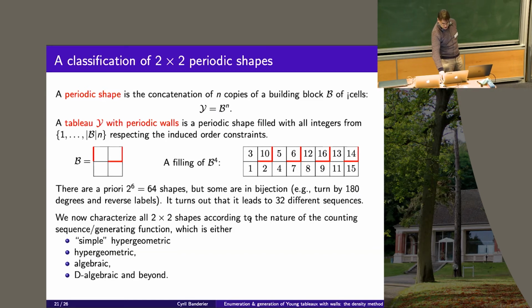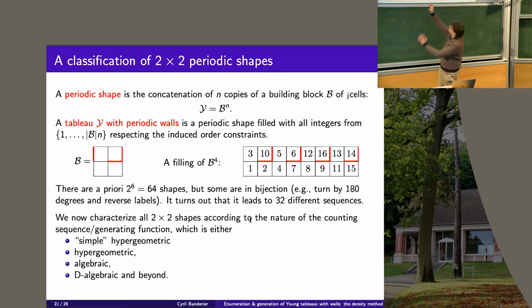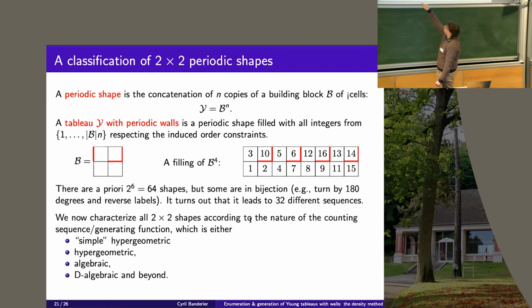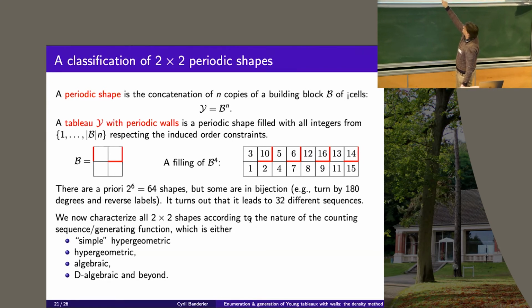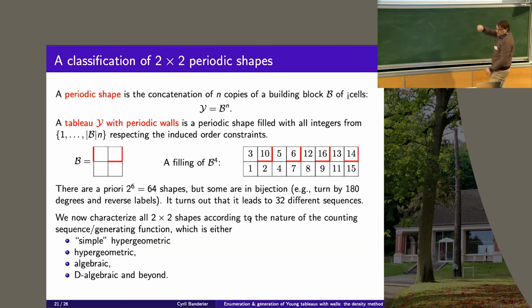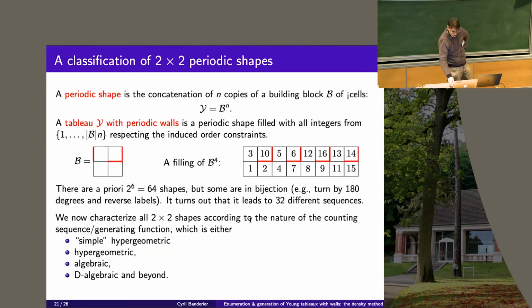So now you consider, again, Young tableaux with walls, but only made of blocks 2 by 2 that you repeat. You put some walls wherever you want in this block, and you repeat it. Then you fill it with a constraint on what type of objects are contained, and what the asymptotic is, and so on.